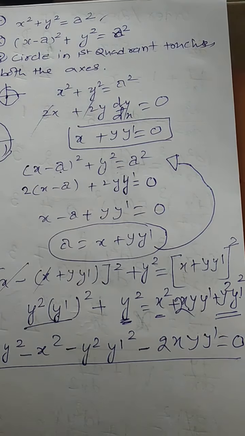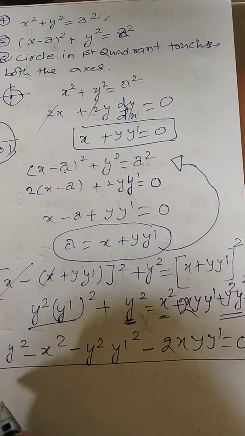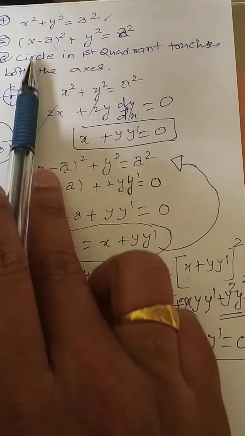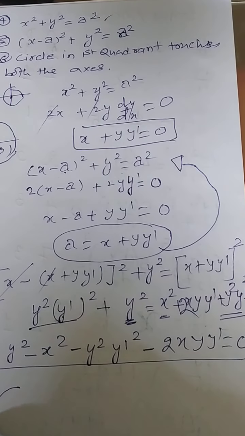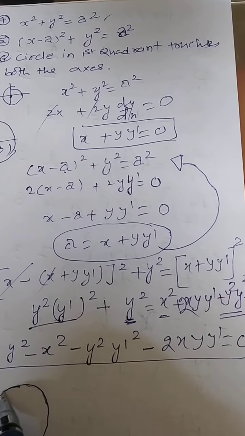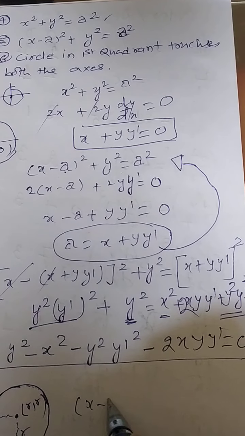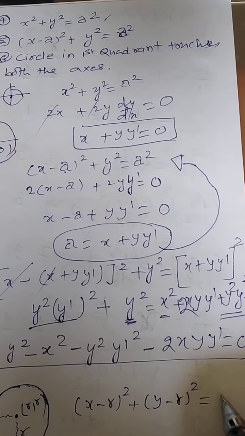There is one more question which you can see. Find the differential equation of all circles in the first quadrant touching both the axes. What does it mean? This is that scenario. Just I am giving you how to get. So this distance is nothing but radius, this distance is nothing but r. So what will be this coordinate? It will be r comma r. So center will be r comma r, x minus r the whole square, over here y minus r the whole square will be equal to r square.